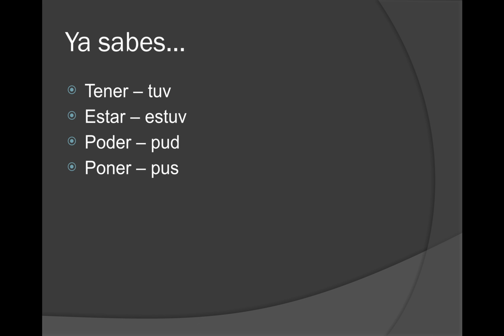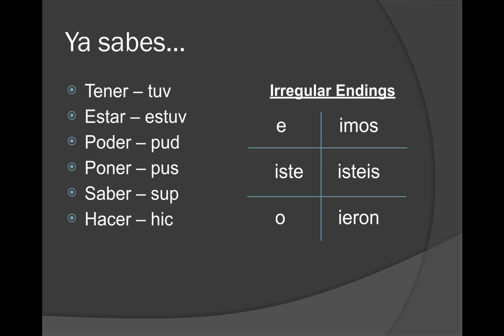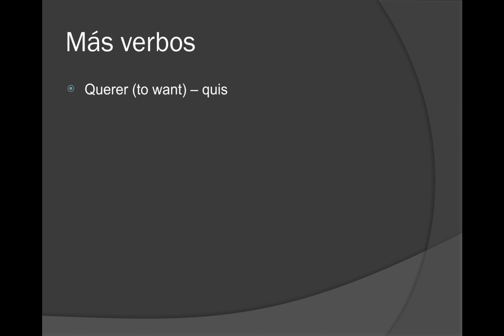So if we started out with these verbs, you can see that the top five, tuv-, estuv-, pud-, pus-, and sup-, are U verbs. Hacer is going to be what we call an I verb. The general name that I like to give this group is an IUJ, where the U's are the ones that you see there. The I is hic-, along with others, and then we'll see what J verbs look like in just a little bit. And then we have our irregular endings e, iste, o, imos, isteis, and ieron, just like before.